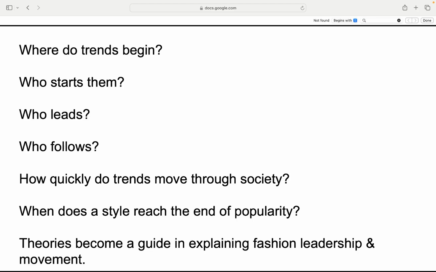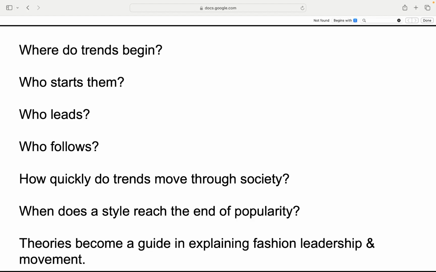The rest of us, but on our own timeline. Early adopters jump in head first. The majority follows once it feels safe. The laggards show up when the party's already over. By the time your uncle's wearing the trend, it's probably on clearance.